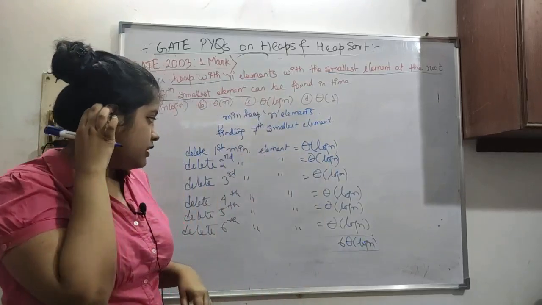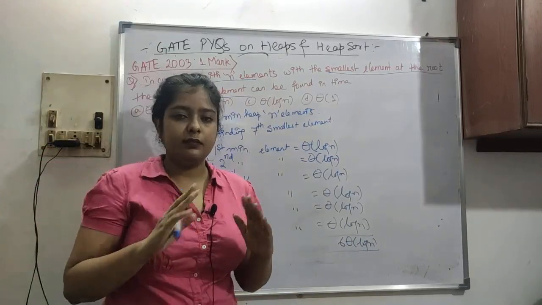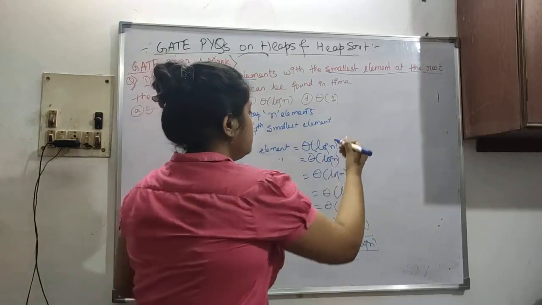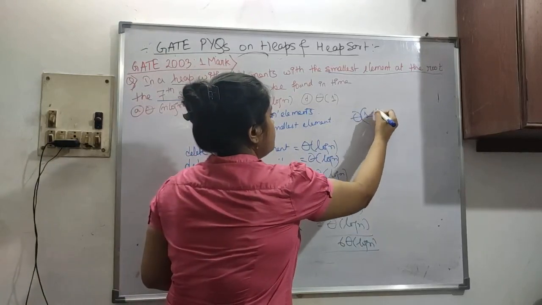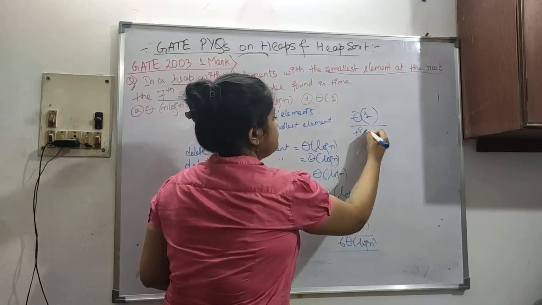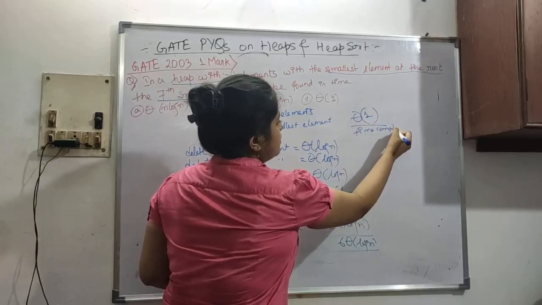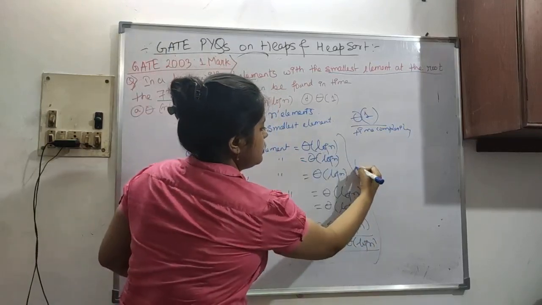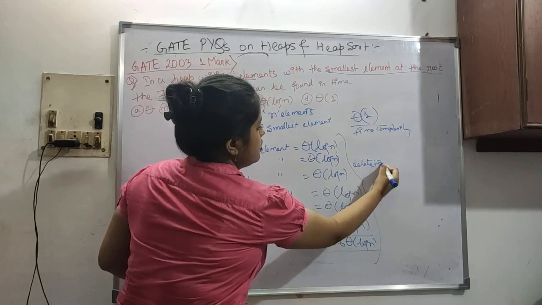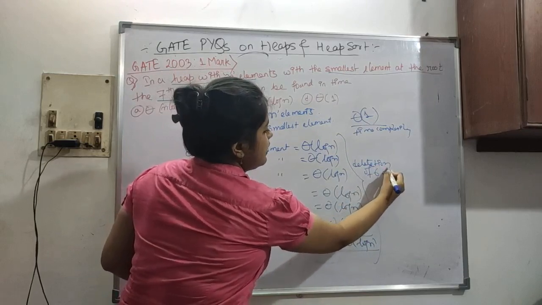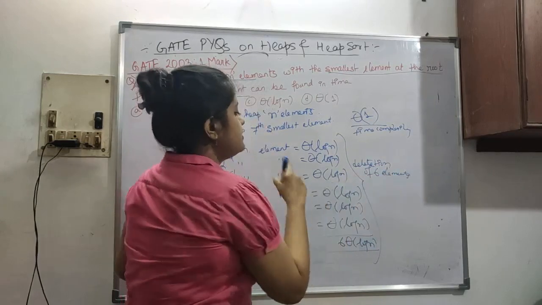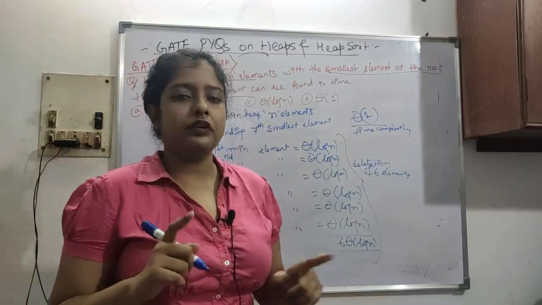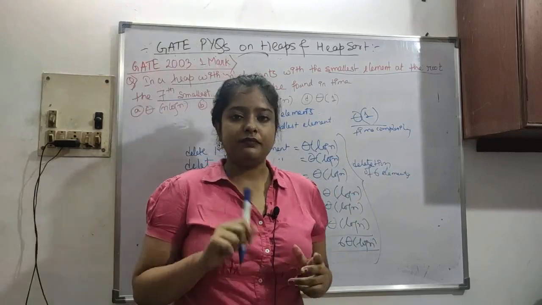Okay, so this is our time. After 6 minimum elements are deleted, the seventh one can be found out in theta of 1 time complexity. So this is for deletion of 6 elements. We will take all this together, and then with theta of 1 we can just find out the seventh minimum element.